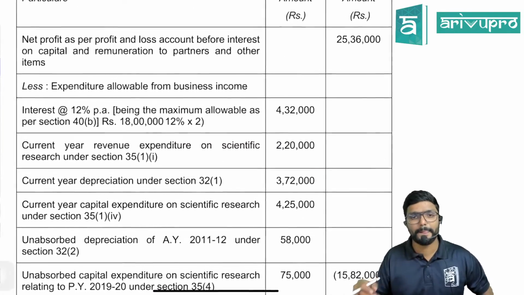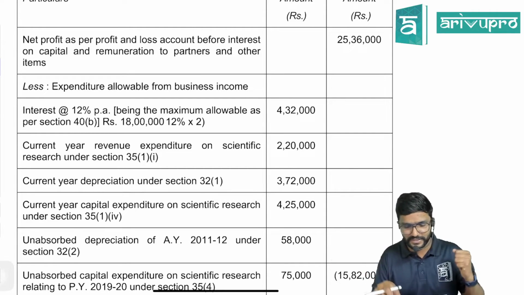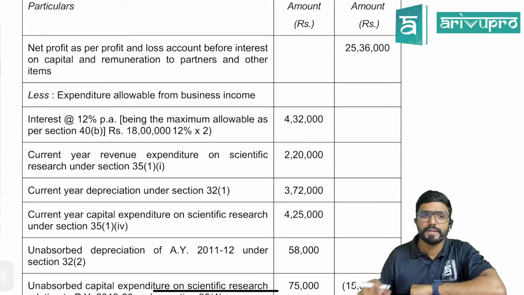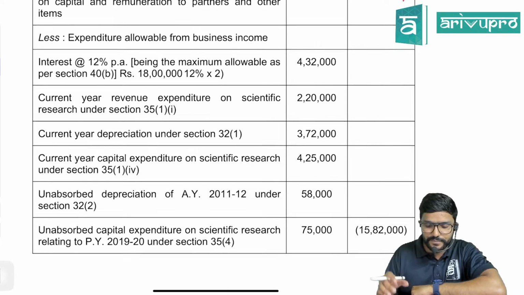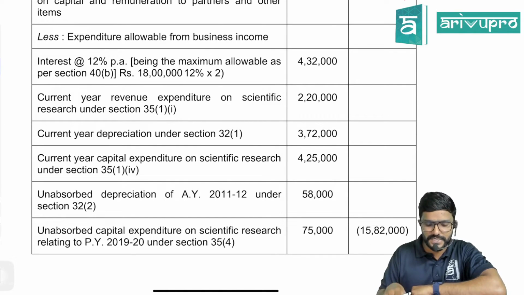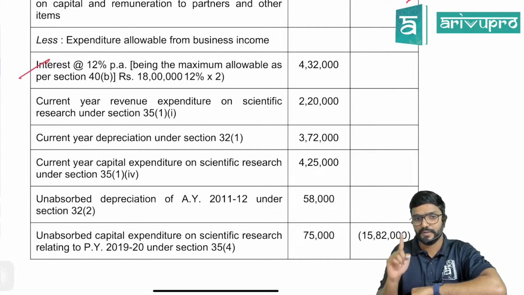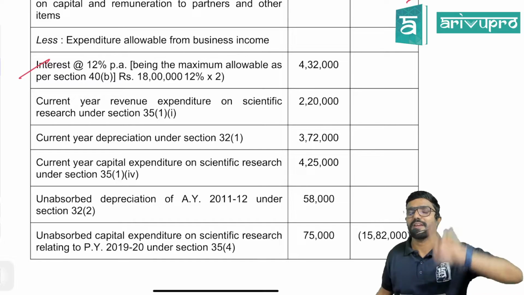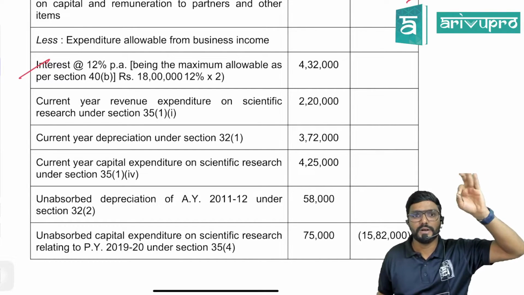Chalo. We should know what we should adjust, how much we can adjust. That's all here, nothing else much. And 40B also is there, which we have to take. Net profit, whatever they have given, we are taking it as a base. Then expenditure or loss, which we can adjust, guys. First, interest they can claim, but only up to 12%. They are paying 15%, but what can the firm claim maximum as per 40B? 12%. So 12% per annum is the maximum allowed on the capital, guys.